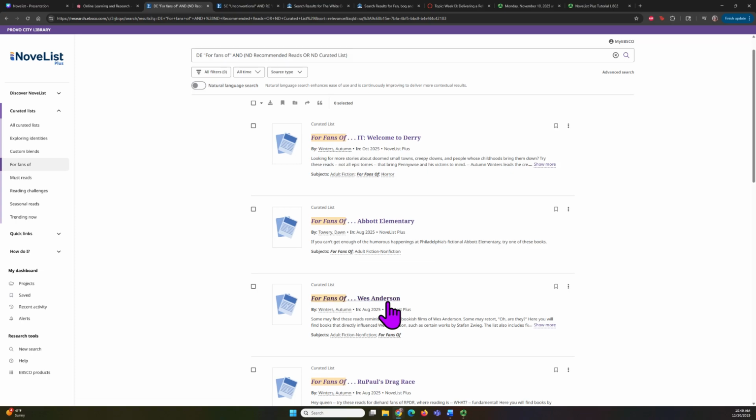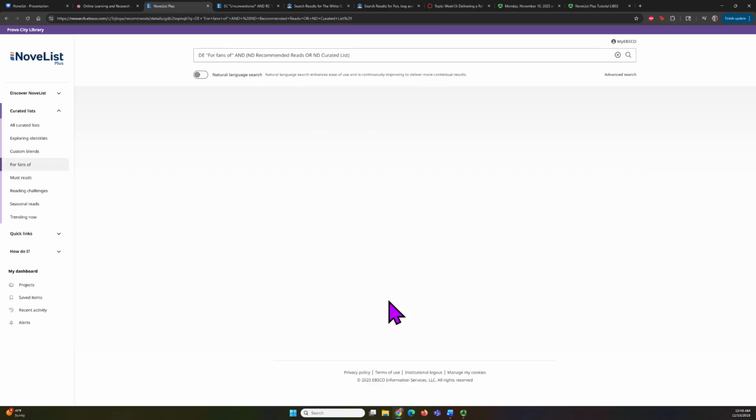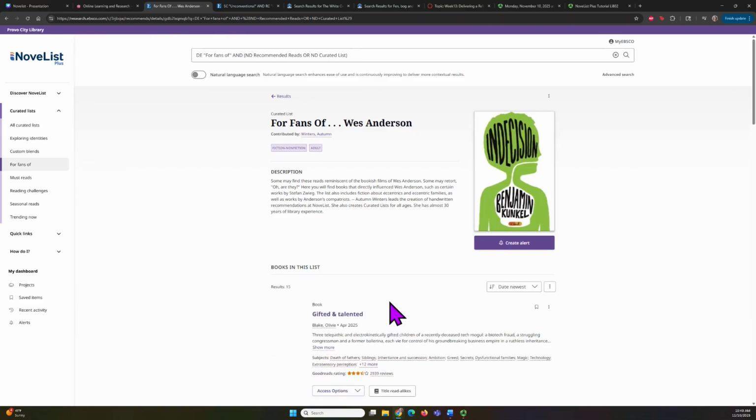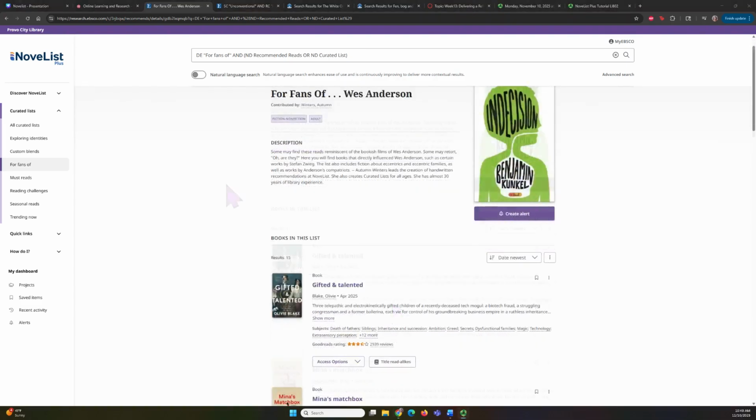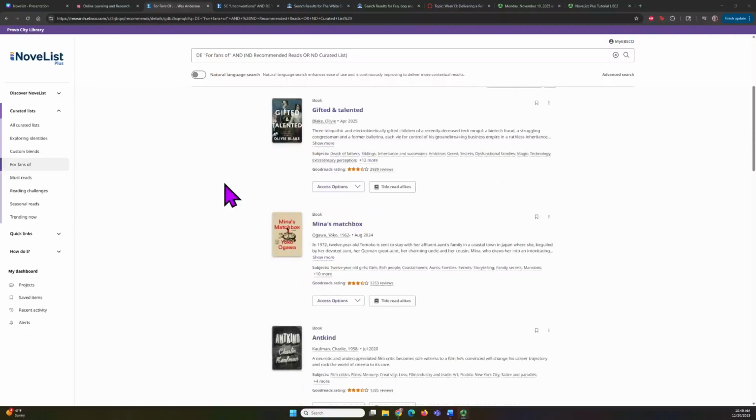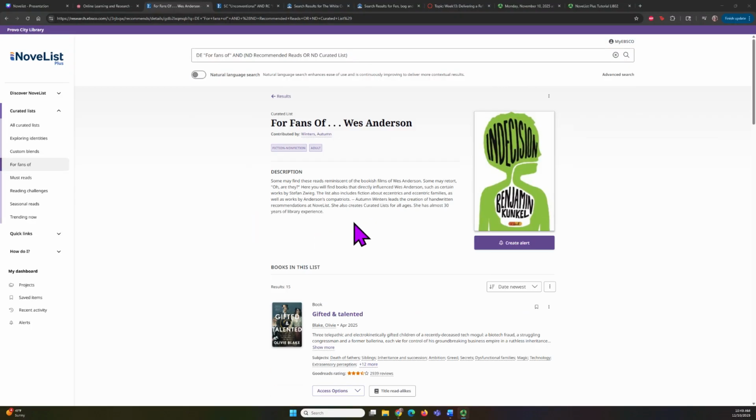So I like for the fans of Wes Anderson. So these are books that are reminiscent of a Wes Anderson film. So there's 15 books in this list that you can click through and explore. What I like about these curated lists is that they are created by a staff member at NoveList. So this book list is created by Autumn Winters. She creates lists for all ages, and she has 30 years of library experience.